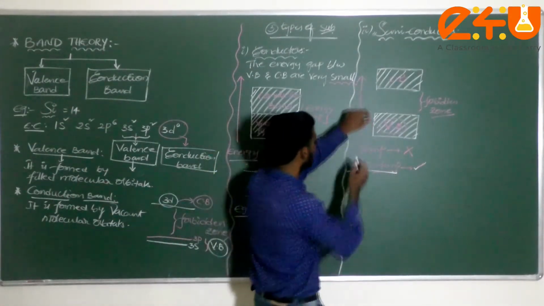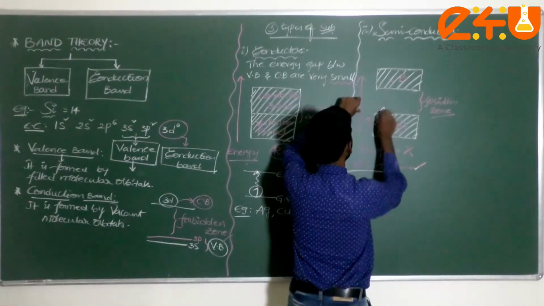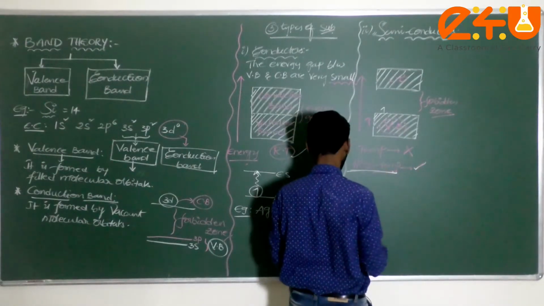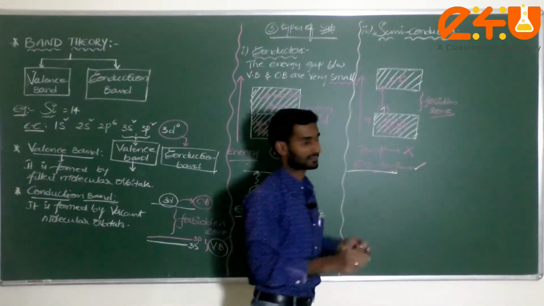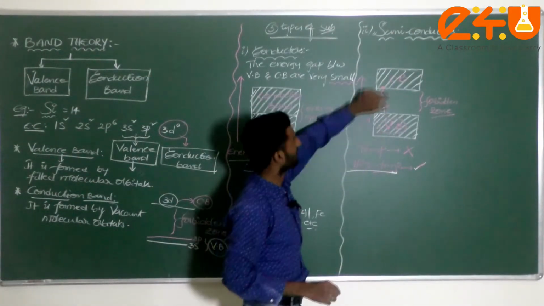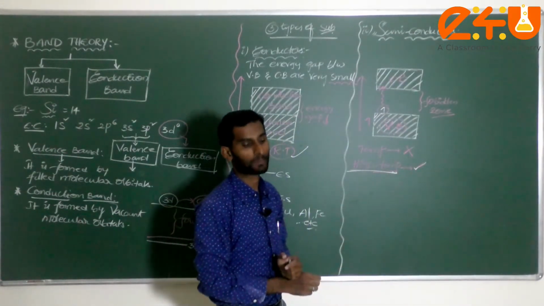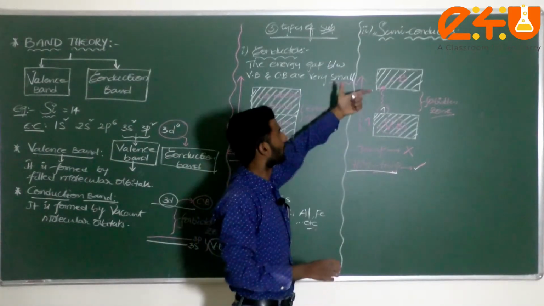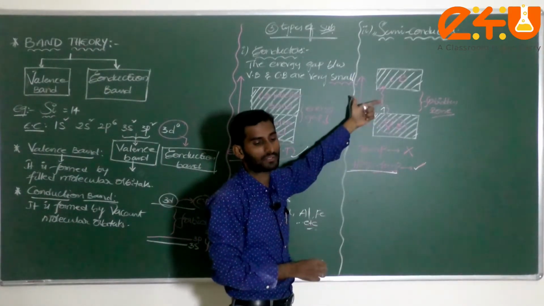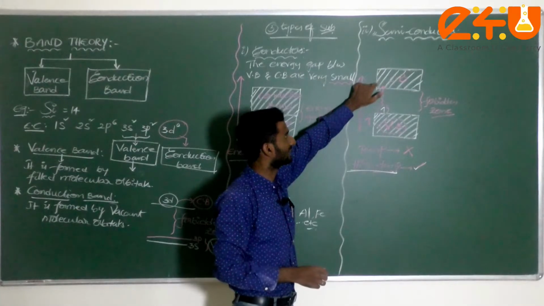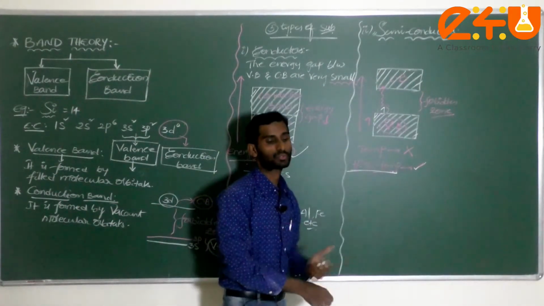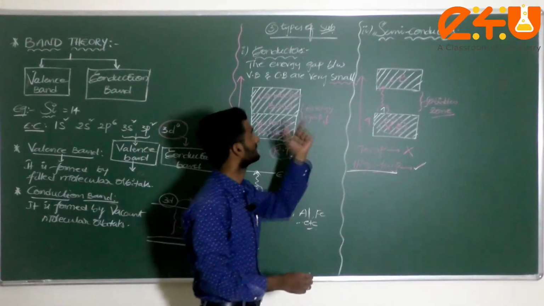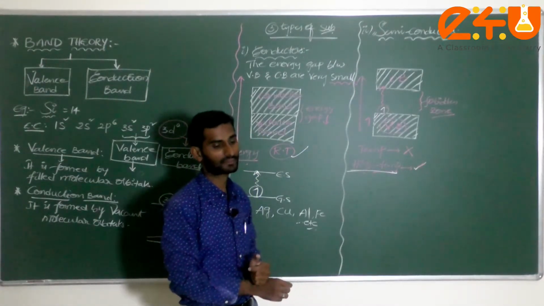How will it be? Imagine the electron is here. After you increase the temperature, this electron gets promoted from the valence band to the conduction band. This transition from the valence band to the conduction band is responsible for the conductivity in semiconductors. Am I correct or not, dear student?